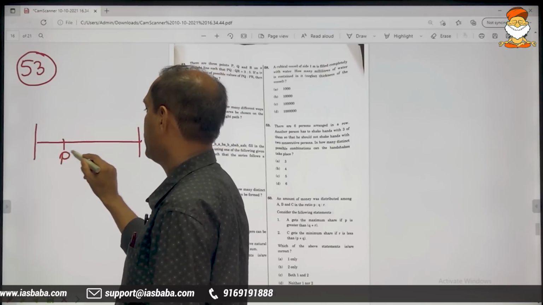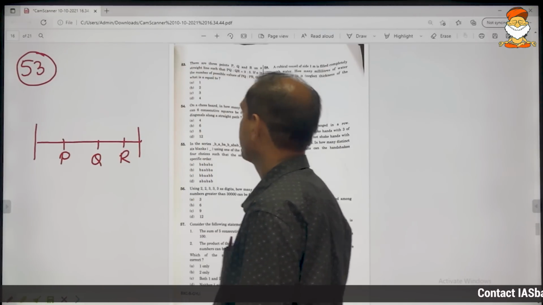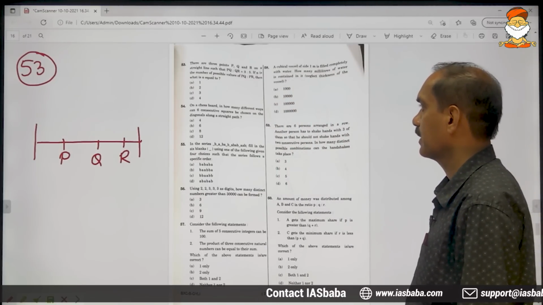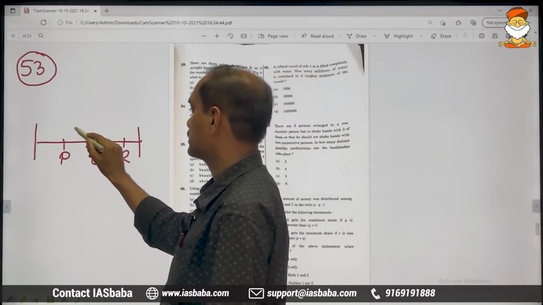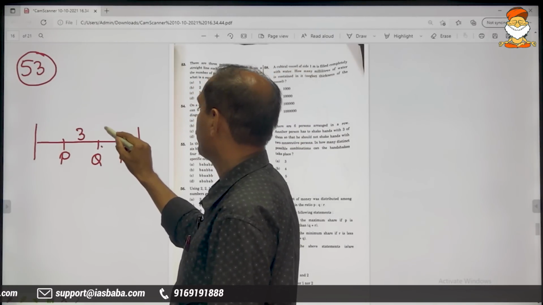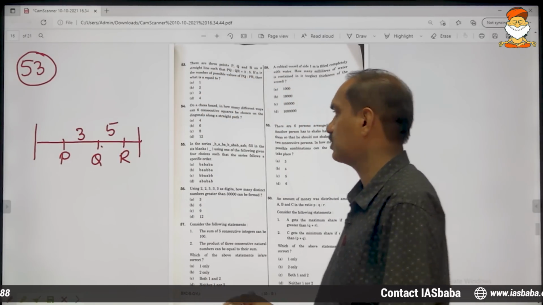So here it is P, here it is Q, here it is R. These are 3 points on a straight line. PQ and QR is 3 is to 5. What is the meaning? If PQ is 3 centimeter, QR will be 5 centimeter. And that is the only possible thing.